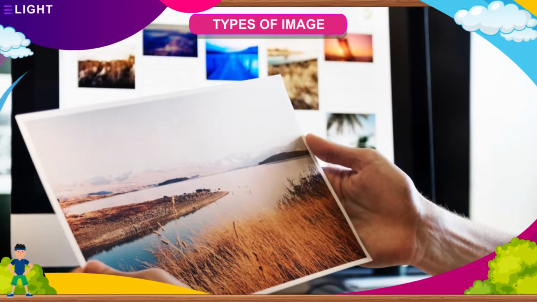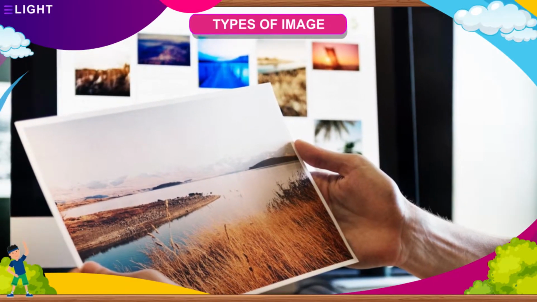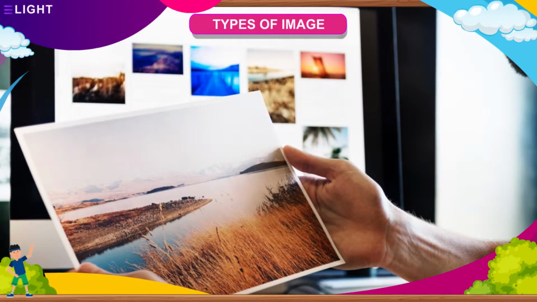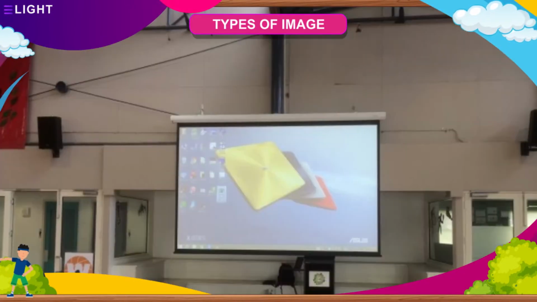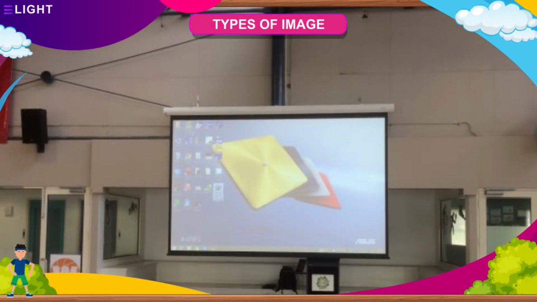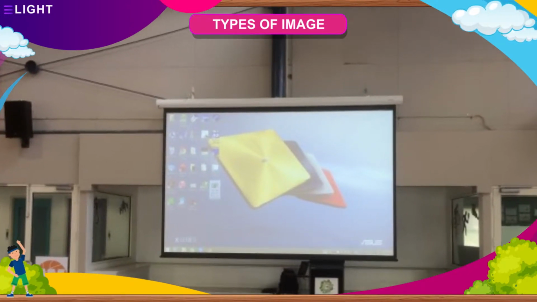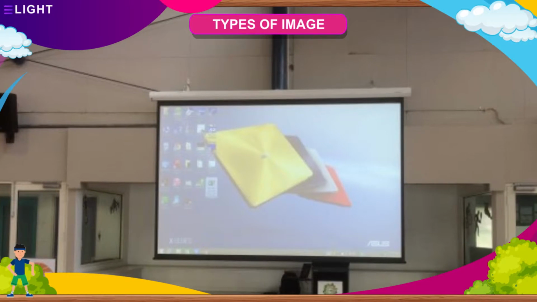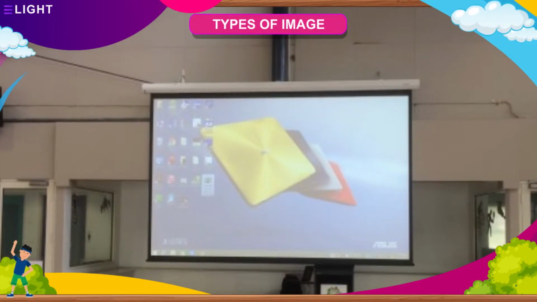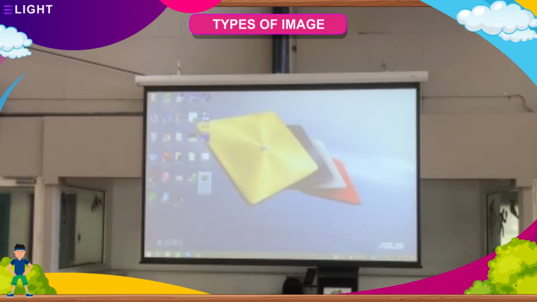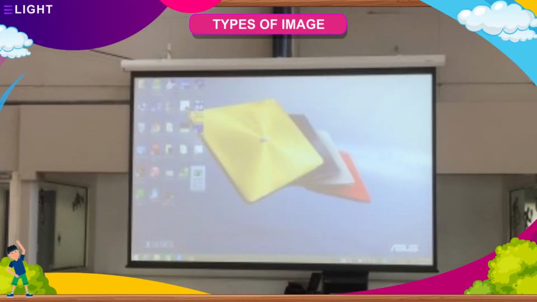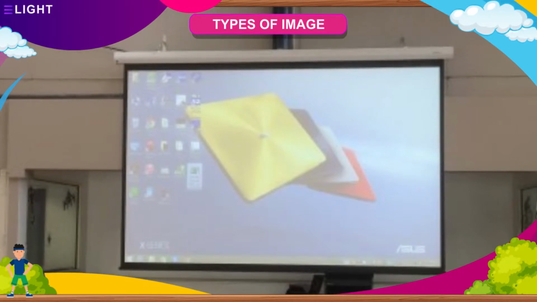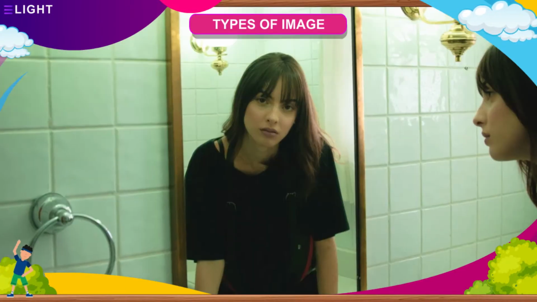Types of image. An image of an object can be real, virtual, erect, or inverted. Let us discuss the various types of image. Real image. An image that is formed on the screen is said to be a real image. It is formed when the light rays actually meet after reflection. An image formed by a projector in the cinema hall on the screen is an example of a real image.